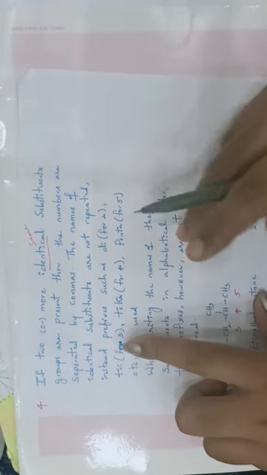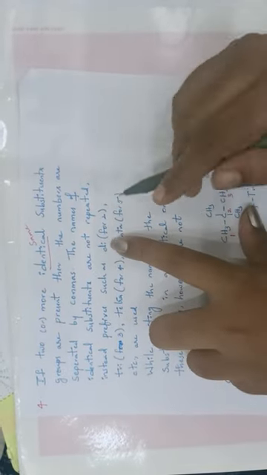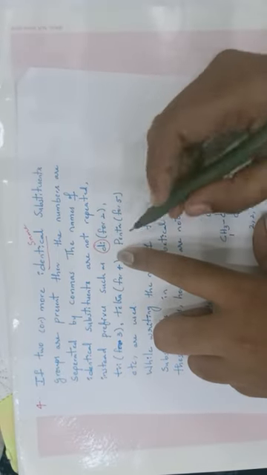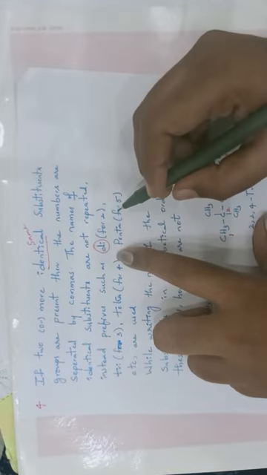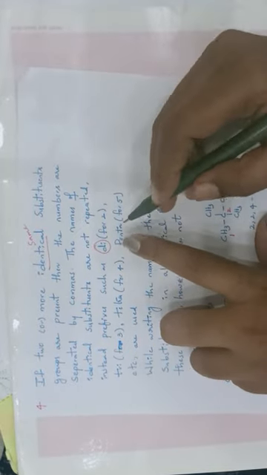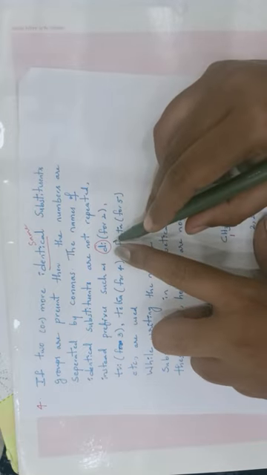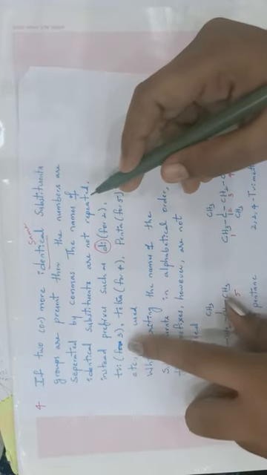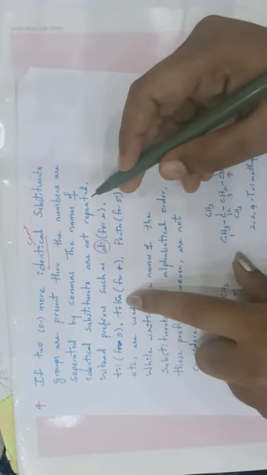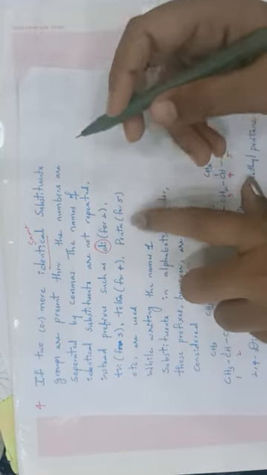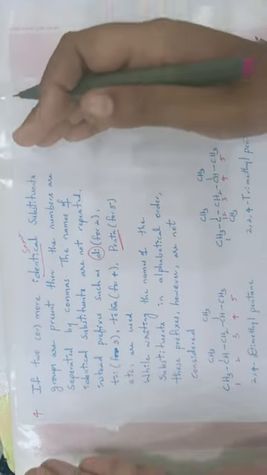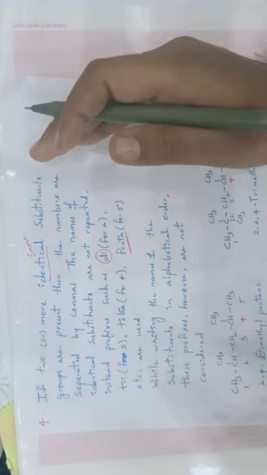That's it. If two same substituents are present, then we use the prefix di. If two of the same substituent, suppose methyl, are present, then that is dimethyl. If two ethyls are present in a compound, that is indicated by the prefix di. Di indicates presence of two identical groups. Tri indicates three identical groups. Tetra indicates four identical groups. If five identical groups are present, that is indicated by the prefix penta, and so on. Now the fourth point is completely related to identical substituents.